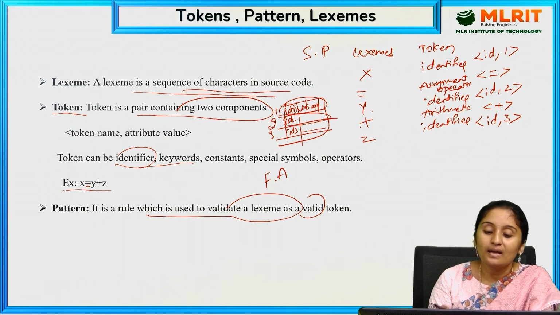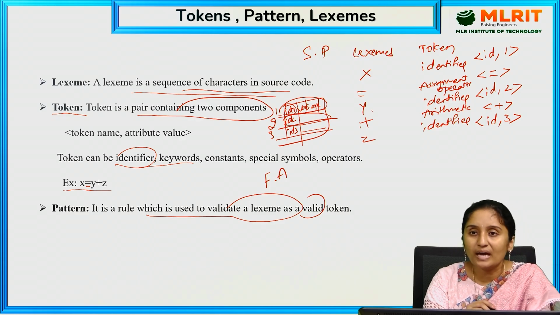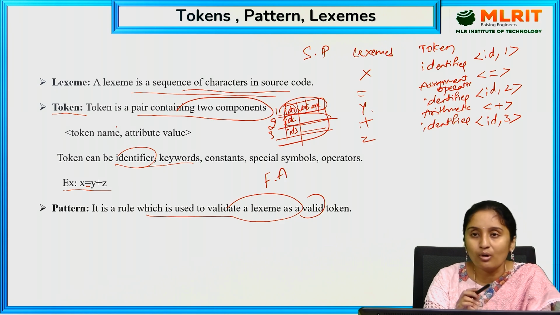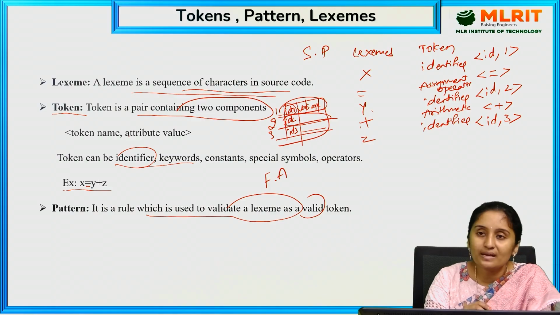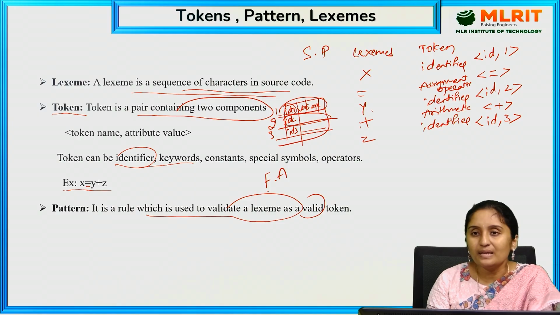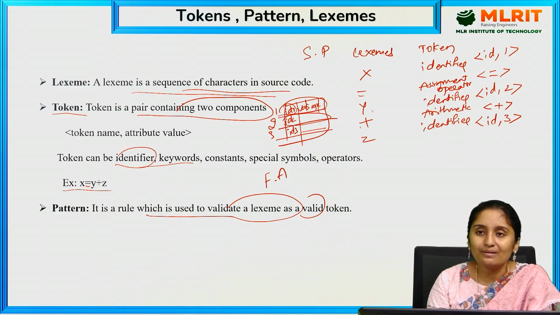And also tokens, patterns, and lexemes. A lexeme is the sequence of characters generated from the source code when we scan, and a token consists of two components: token name and attribute value. Once these tokens are identified, they are placed in the symbol table. A pattern validates whether the lexeme is a valid token or not by applying some rules. By using those rules, it checks whether the lexeme is a valid token or not.